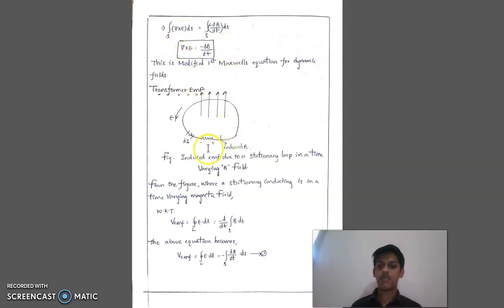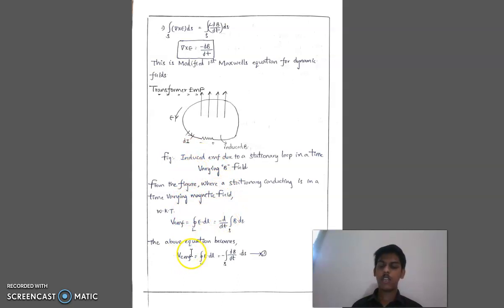Now let me deal with the transformer EMF. Consider the above figure, in which EMF is induced due to a stationary loop in a time varying field. As we know, VEMF is equal to the line integral of E dot dl, which is equal to minus d by dt of the surface integral of B dot dS.